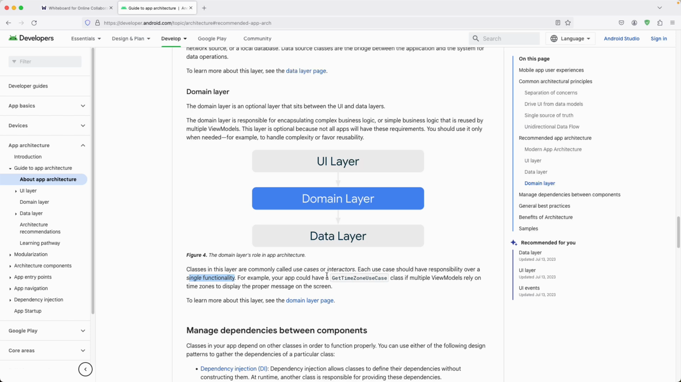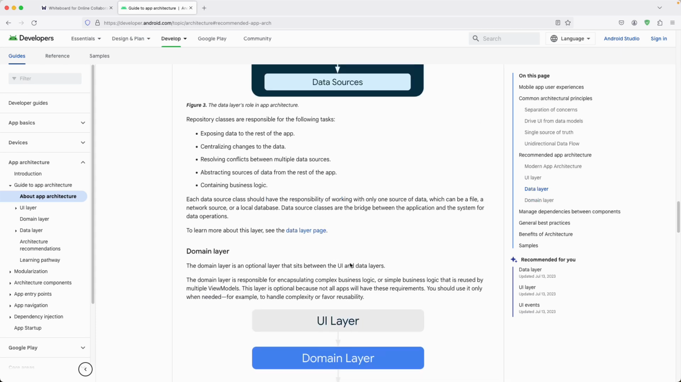That will break the domain layer and the use cases. It should only have a single functionality. For example, your app could have a get time zone use case class if multiple view models rely on the time zone to display the proper message on a particular screen. So you can go and learn more about that.